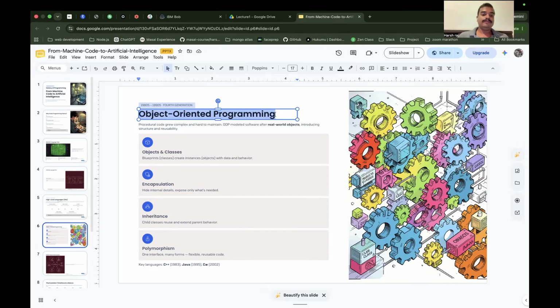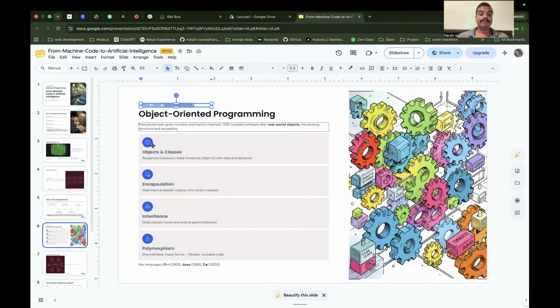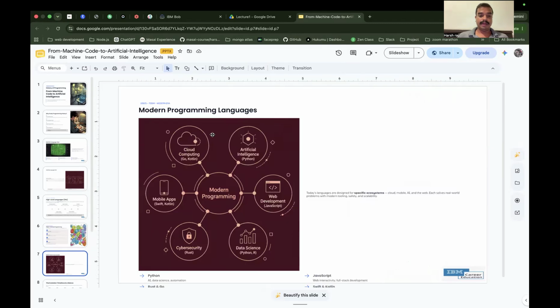So we will see. Okay. So this paradigm was introduced in the 1980s to 1990s. This is the fourth generation, where we have a way to communicate with the machine. Here we have object, class, encapsulation, inheritance, and polymorphism. This will make communication more secure and easy.